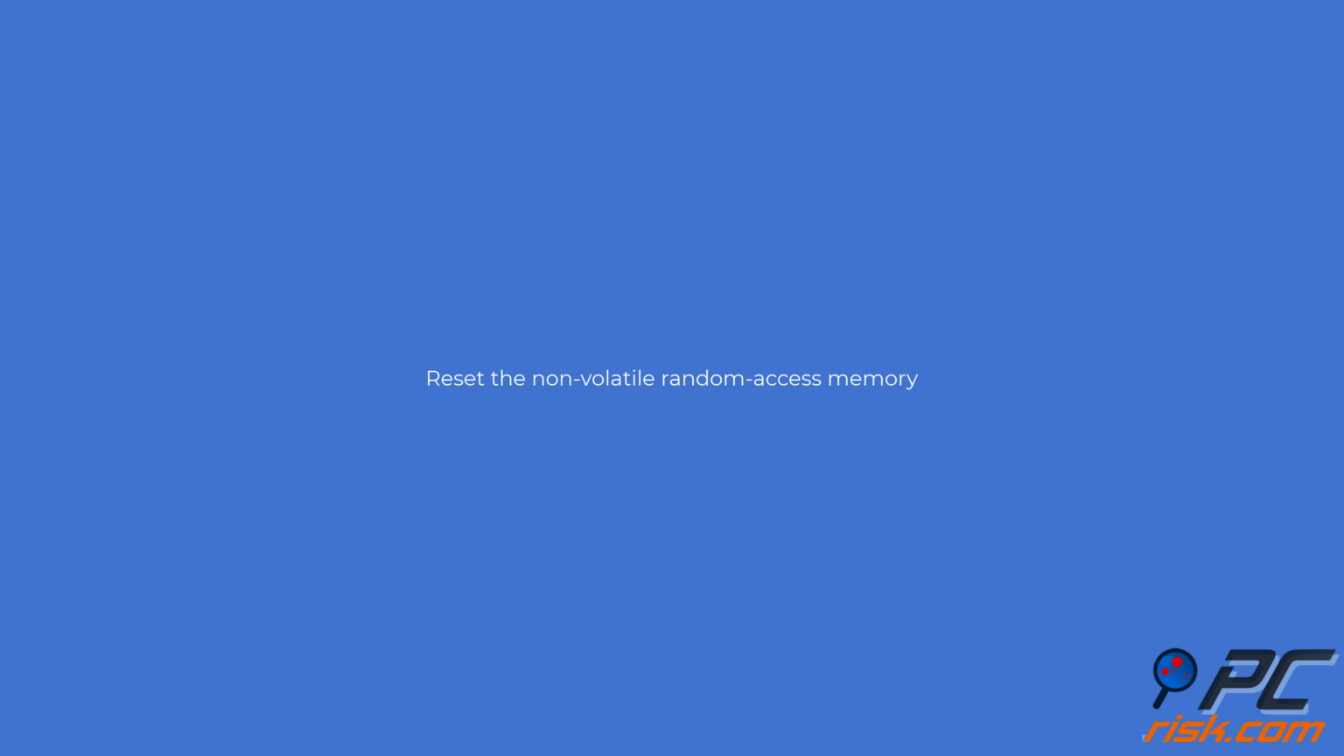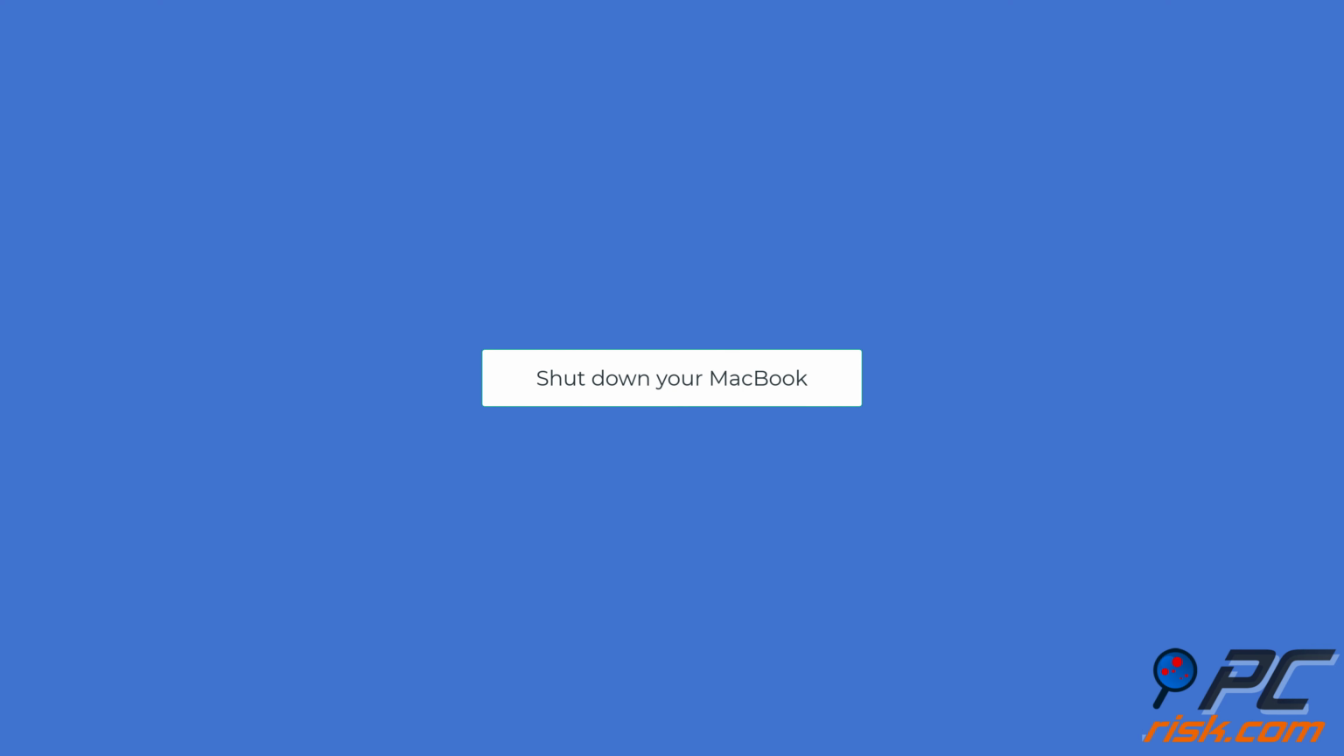Reset non-volatile random access memory. Shut down your Mac. Press and hold the Command, Option, P and R keys on the keyboard. Press the power button to turn on your MacBook. Release the keys after you hear the startup sound twice.